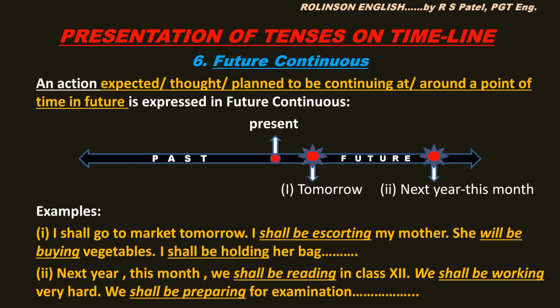The vendors will be shouting their rates. The people will be bargaining with them. Something like that. Okay, next example. Next year, this month. Situation is clear. We shall be reading in class 12th. We shall be working very hard. We shall be preparing for examination. Some students will be taking coaching classes.